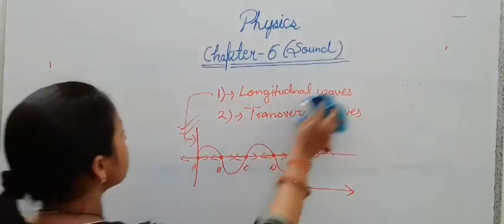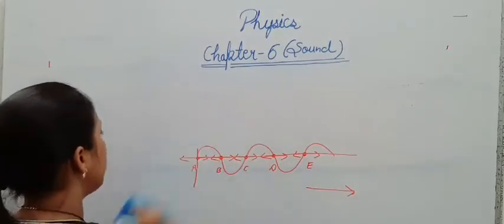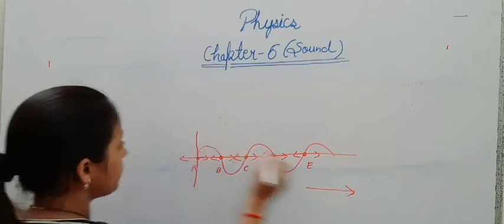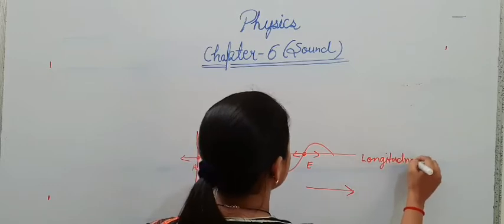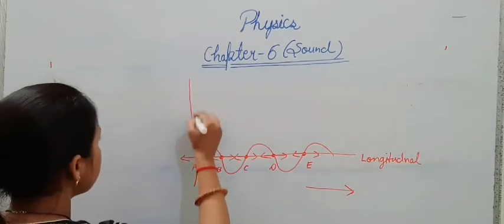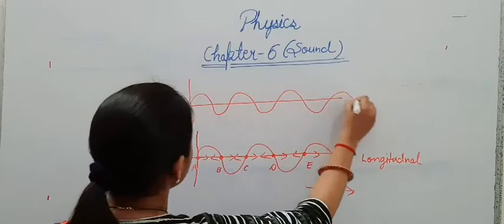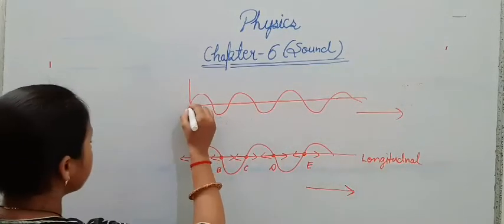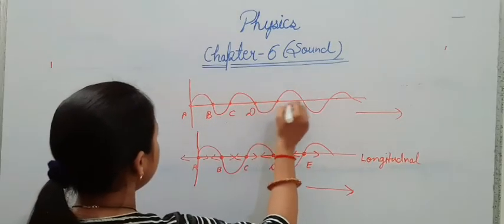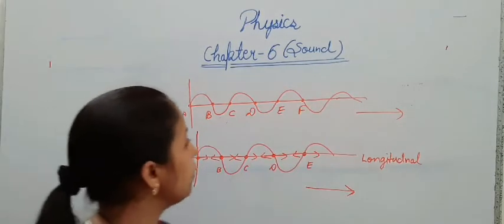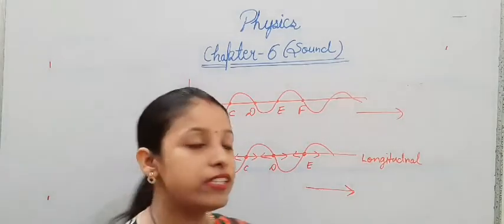Now the second one is the transverse wave, which we will see. I am drawing it here so that you can easily understand the difference. This is the longitudinal wave. Now we will draw the transverse wave here. This is a wave which is moving in this direction. This is particle number A on the wave, B, C, D, E and F. Up to F is enough. So A, B, C, D, E, F are the particles on the wave. Now we will see the transverse wave.